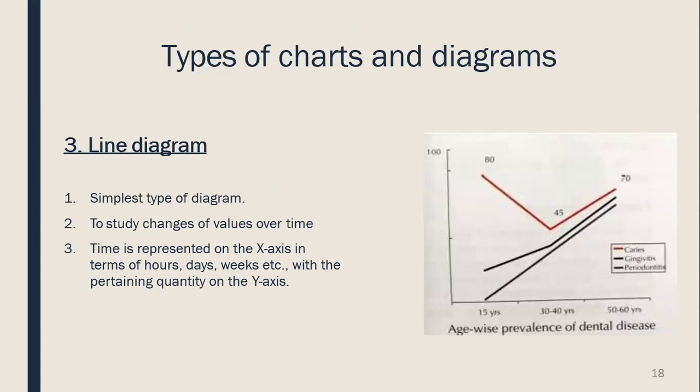Next is the line diagram. It is the simplest type of diagram to study the changes of value over time. The time is represented on the x-axis in terms of hours, days, weeks, etc., with the certain pertaining quality on the y-axis. In this diagram, we can see the age-wise prevalence of dental caries, in which the red line shows the prevalence of caries. It is high during 15 to 30 years, then it keeps on decreasing, and then again there is high incidence from 30 to 60 years. So prevalence of dental caries can be seen through the line diagram.